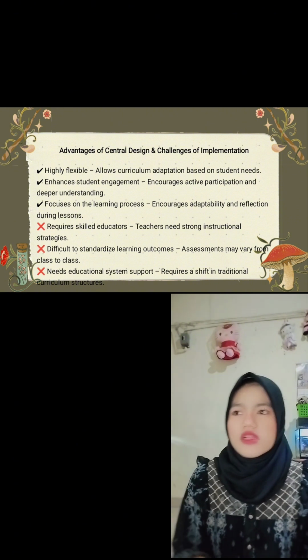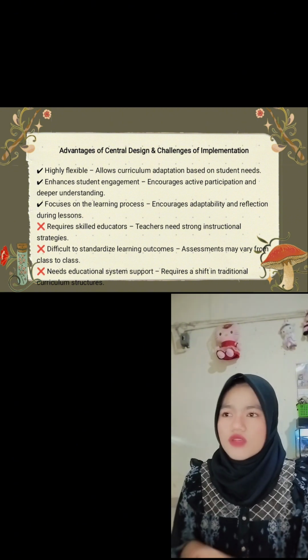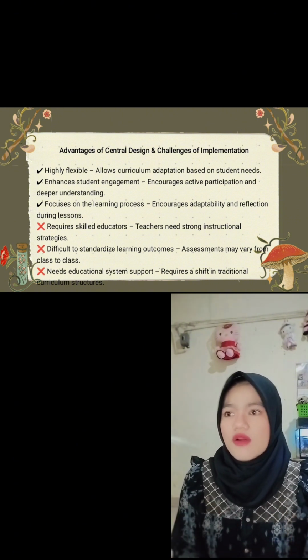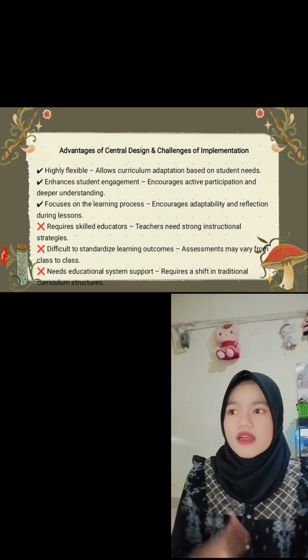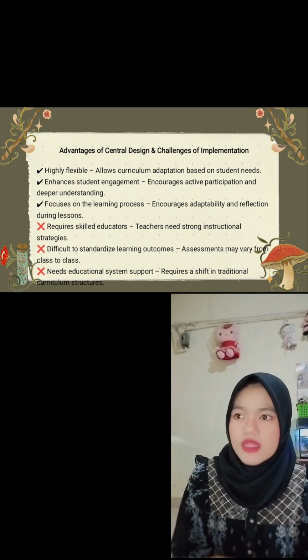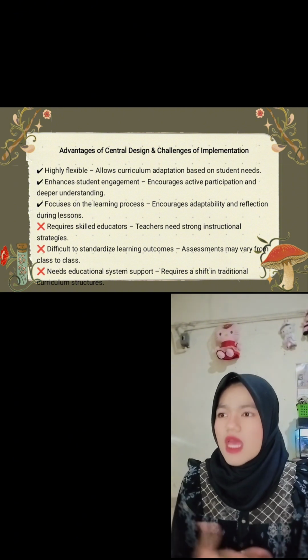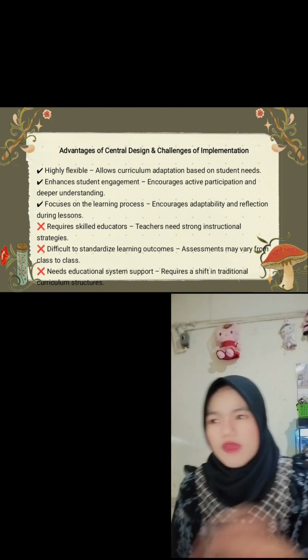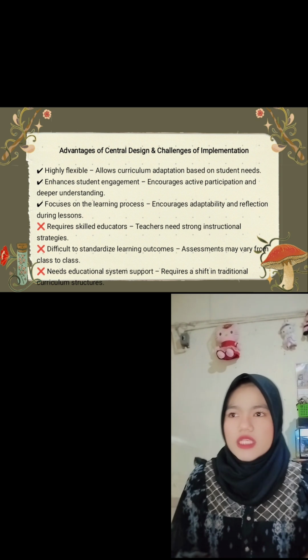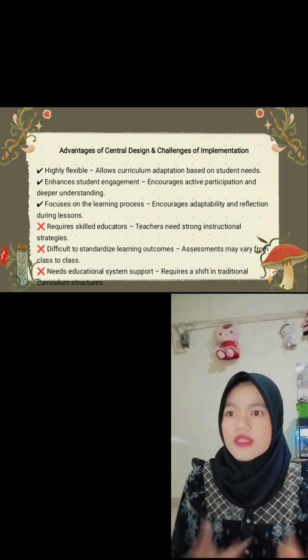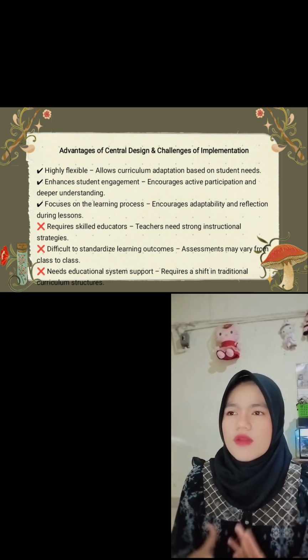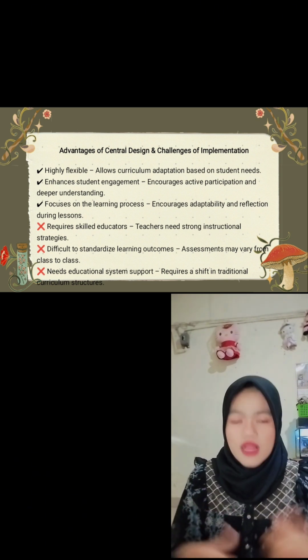And three, it focuses on the learning process. It prioritizes how students learn over what they learn, and supports industry-based experiential learning. And it encourages creativity and adaptability. It gives students more opportunity to explore topics in different ways, and teachers can experiment with different instructional methods based on the class needs.